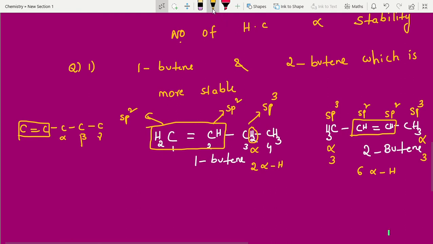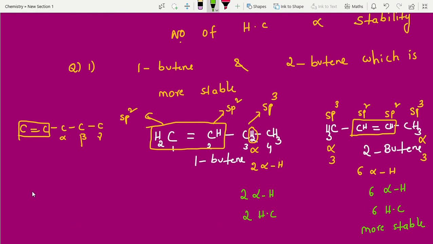So here finally what is the answer? 2 alpha hydrogens is nothing but 2 hyperconjugation structures. 6 alpha hydrogens is nothing but 6 hyperconjugations. So the number of hyperconjugations is directly proportional to stability. Which is more stable? Yes, this one is more stable.